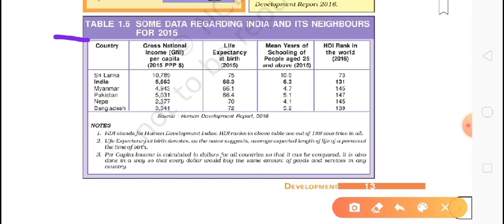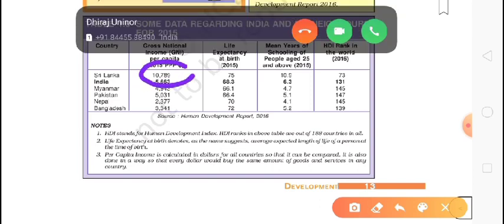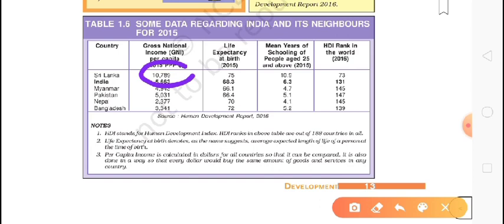So as we can see here, Sri Lanka has good income, and the life expectancy is good, it means they are providing good health facilities also. We can see here in India 68.3, Myanmar 60, like this. So life expectancy means they are good in health services.